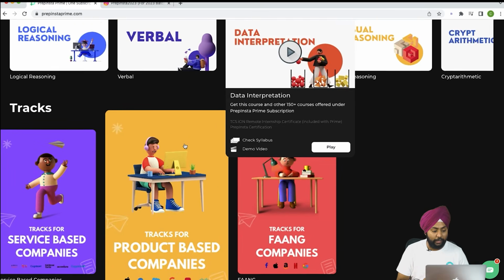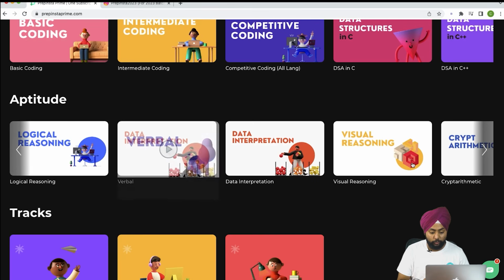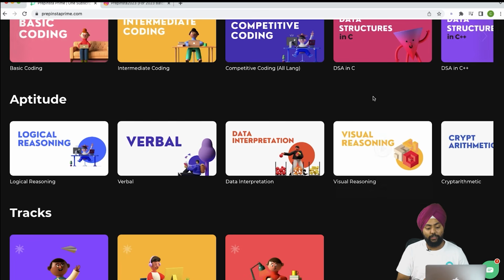For the visual reasoning part, I would suggest you go to the aptitude section and go to this visual reasoning part, where we have different types: spatial reasoning, embedded figure, mirror images, water images, all kinds of questions in the visual reasoning part. Cool, guys.